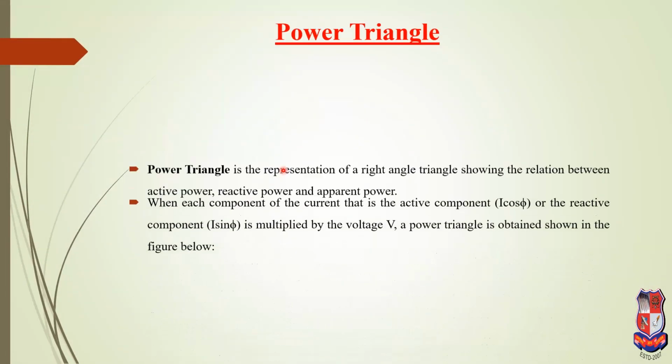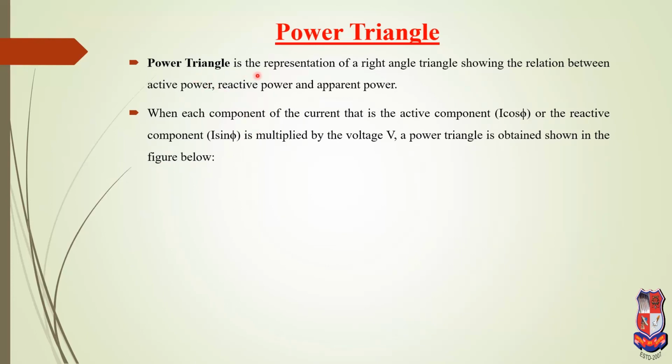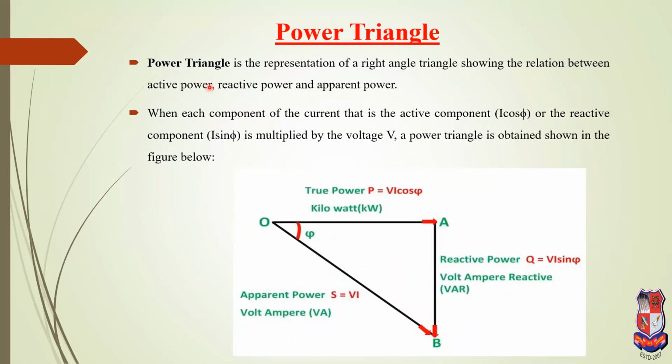Power triangle. This is the power triangle. The power triangle is represented as a right angle triangle showing the relation between active power, reactive power, and apparent power. This is the true power, that means active. This is the reactive power, and this is the apparent power. When each component of current, that is the active component or reactive component, is multiplied by the voltage, a power triangle is obtained, as shown in the figure below.